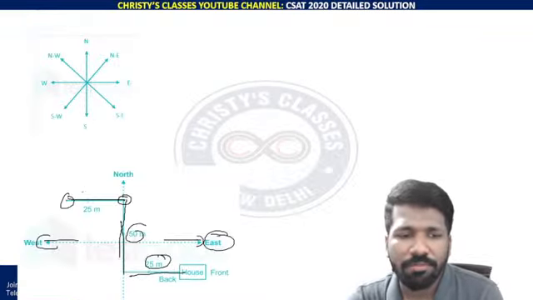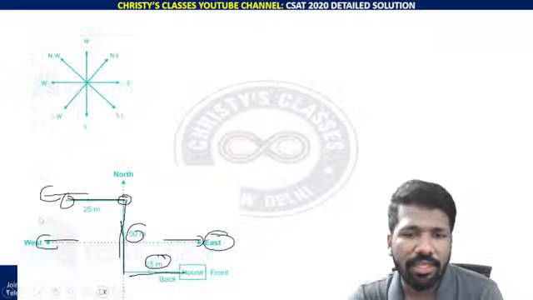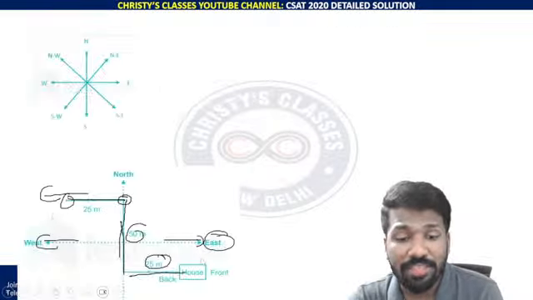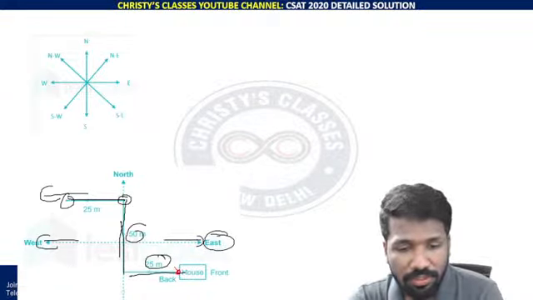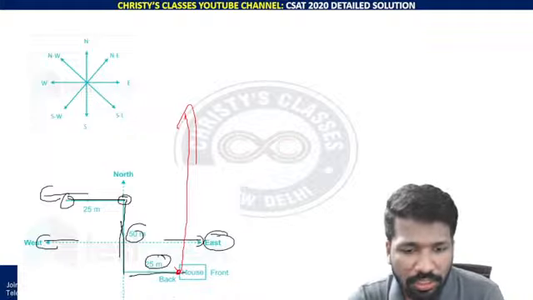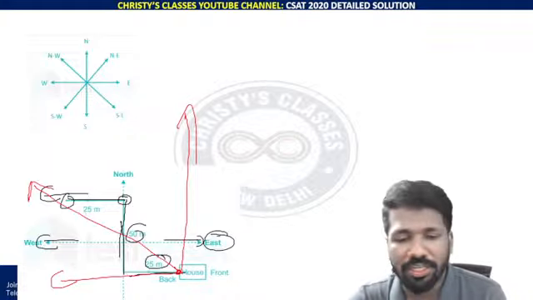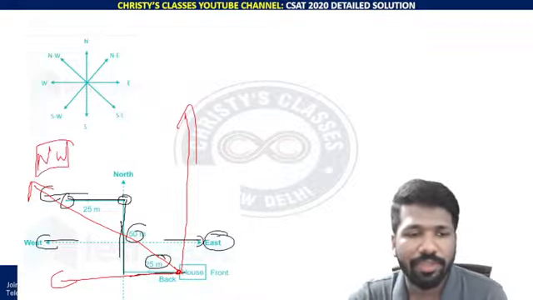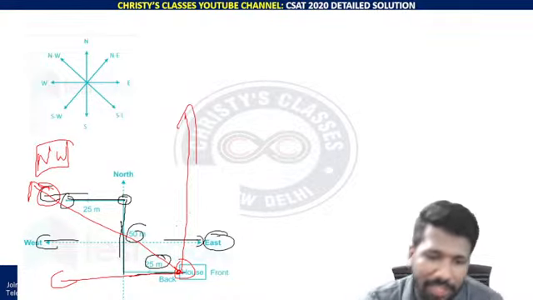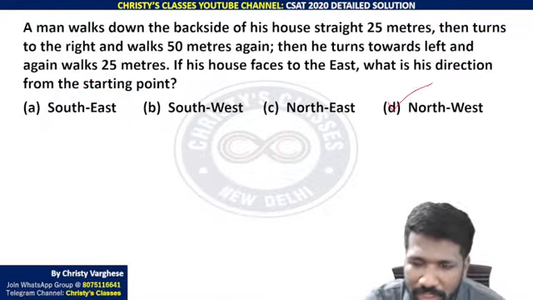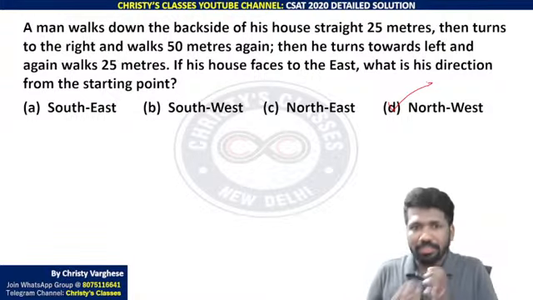If his house faces to the east, what is his direction from the starting point? So this direction, what is this? So that is clearly west, sorry, from the starting point it is asked. Starting point is this. From that, this is north, this is west. So north and west in between is northwest. Because from the starting point, the finishing point is in which direction? That is the question. So that is northwest direction. So option D is the answer. Hope all of you understood this. This is how to do this.